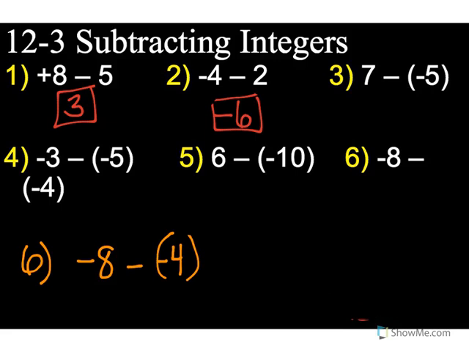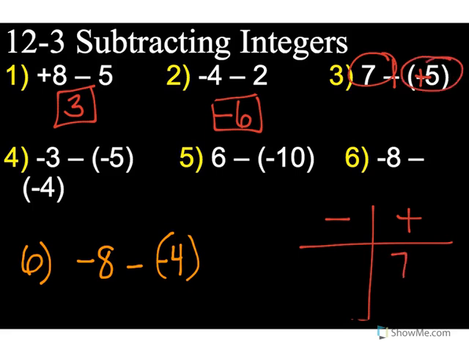Here I have 7 minus -5. I'm going to add a line, change the sign. It was a -5, now it's a +5. So I'm going to do the scoreboard, negative versus positive. Okay, I have a positive here, that's 7. This used to be a negative, but now it's a positive. Do I have any negatives? No, I have 0 negatives.